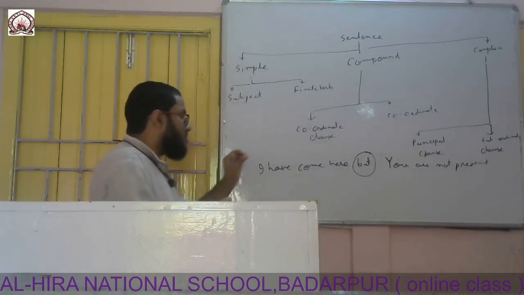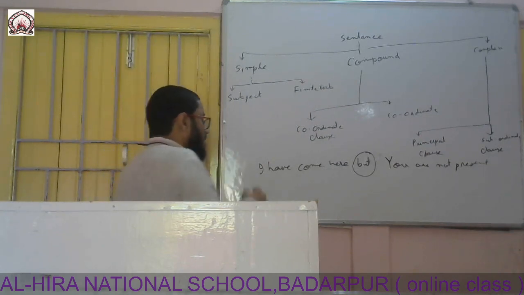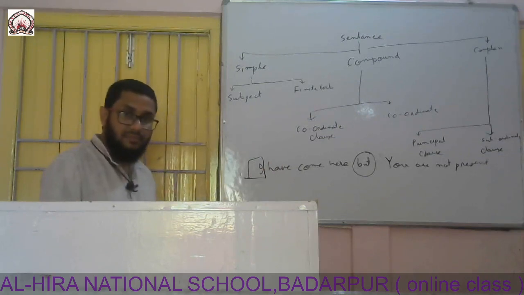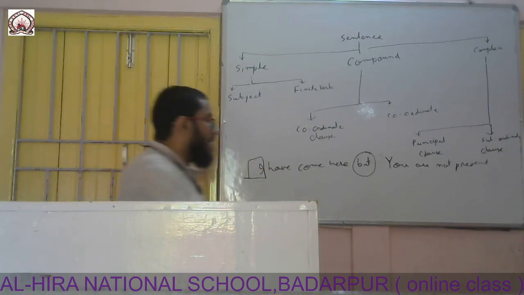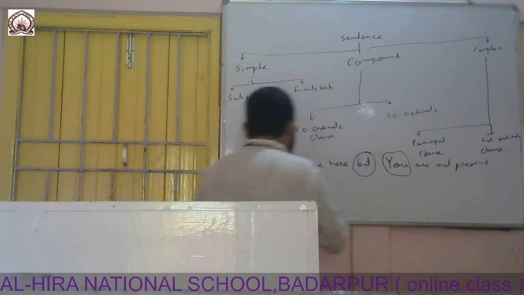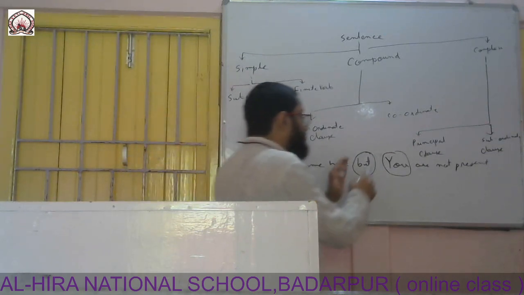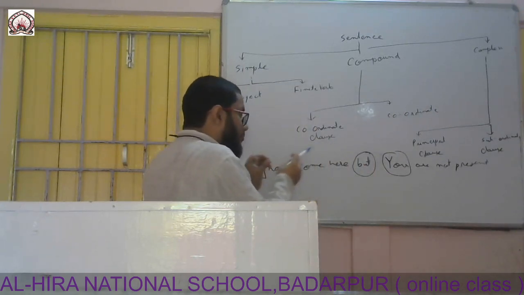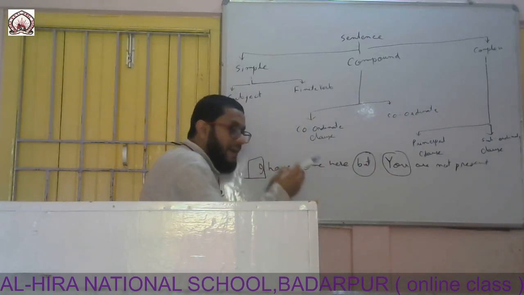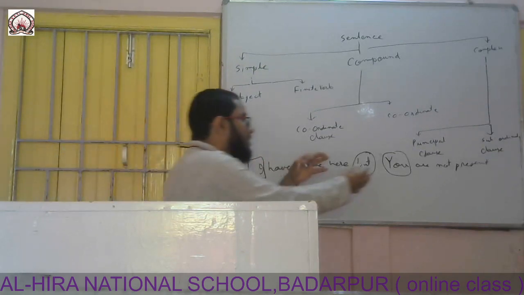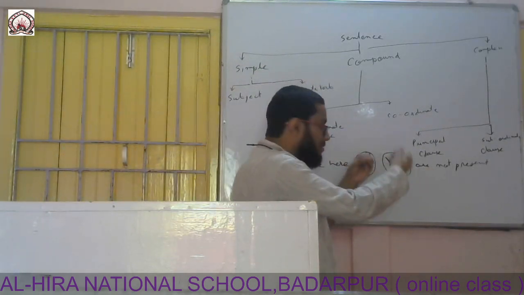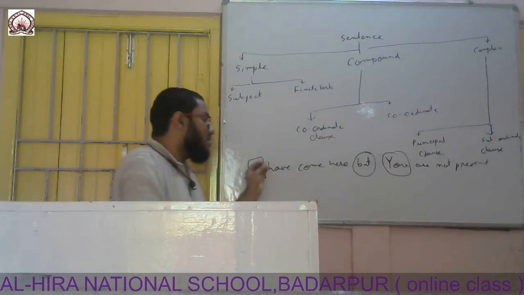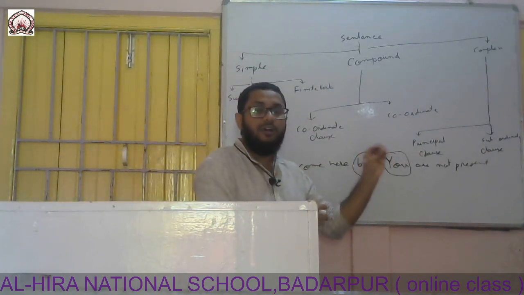In these two parts of the sentence you can see both the parts have one subject. In this part we are talking about I, in this part we are talking about you. Both are independent in nature, not dependent on anybody. This type of parts are called independent clauses or coordinate clauses.